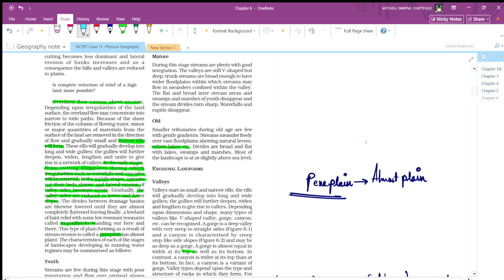Overland flow causes sheet erosion. Depending upon the irregularity of the land surface, the overland flow may be concentrated into narrow to wide paths. So eventually, this is a narrow path, and this becomes much wider.